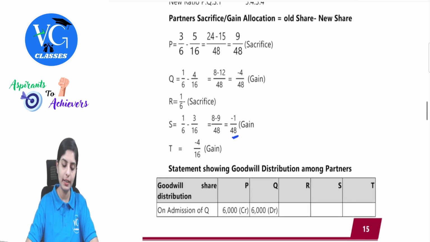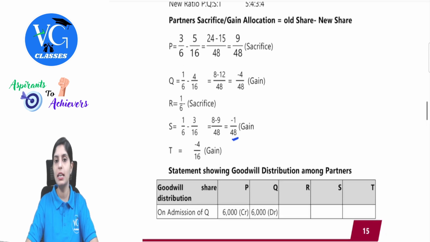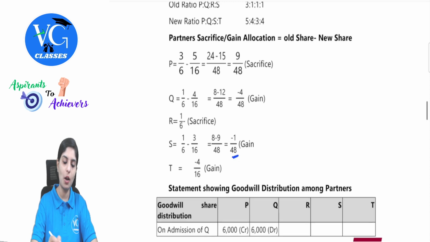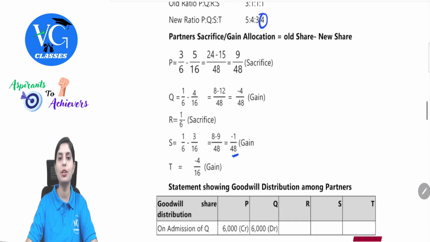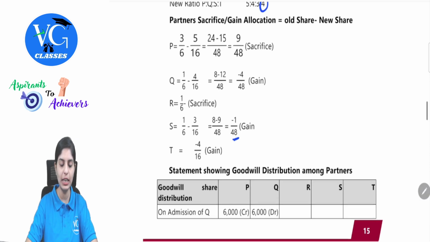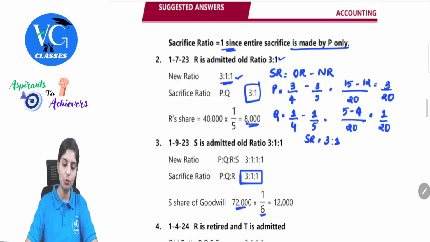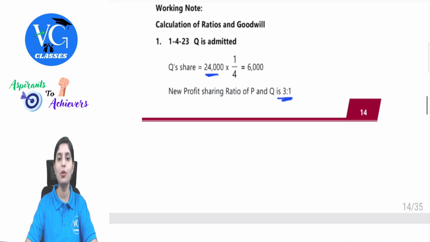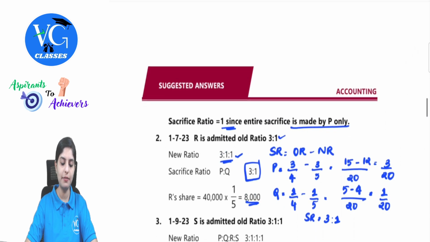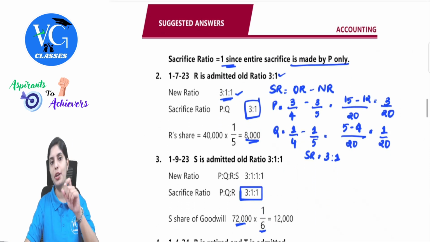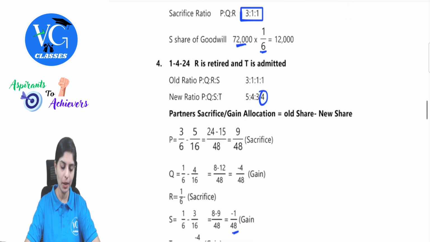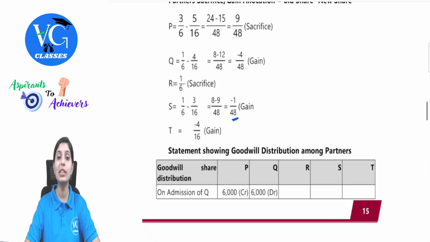T, who is the new partner getting admitted, he's just gaining because he is not having any old ratio. 4 by 16. How are we getting 4 by 16? It is given in the new ratio. So 4 by 16 he will gain. Now from the notes, whatever we discussed so far, it is about the ratios arrived and the values taken from the share of the goodwill, the respective partner who need to compensate. But here we need to find out the net values in order to pass one single entry.